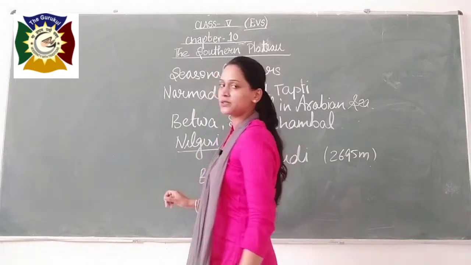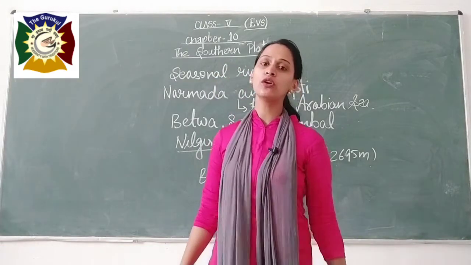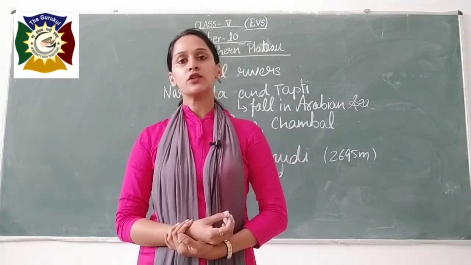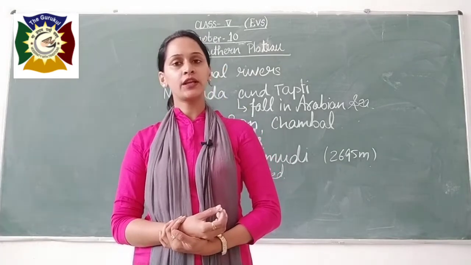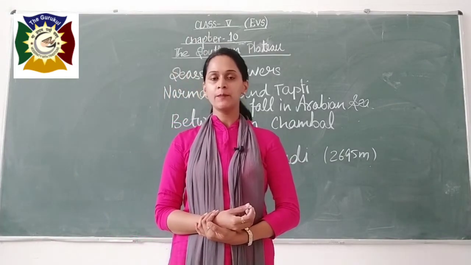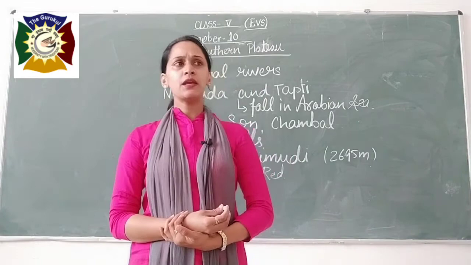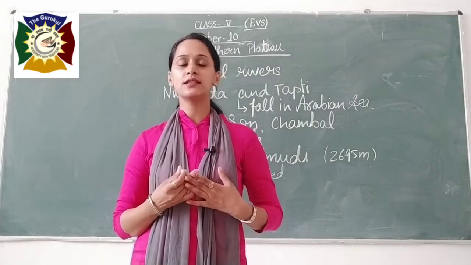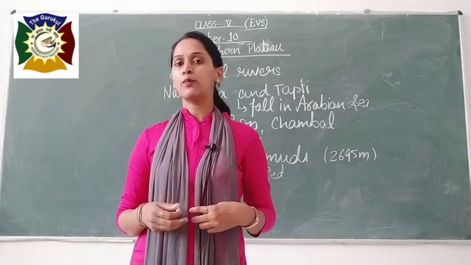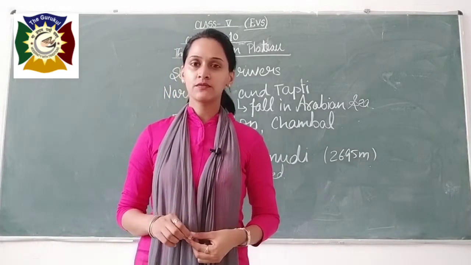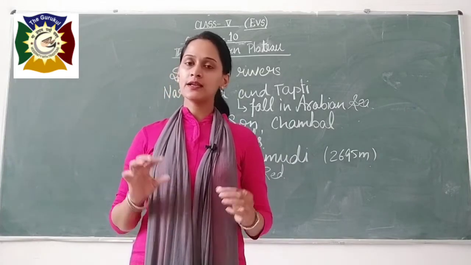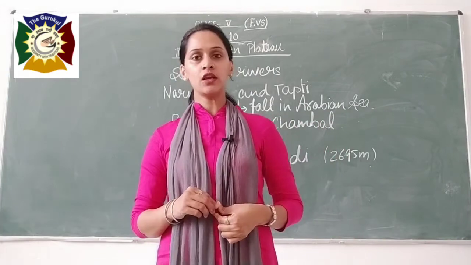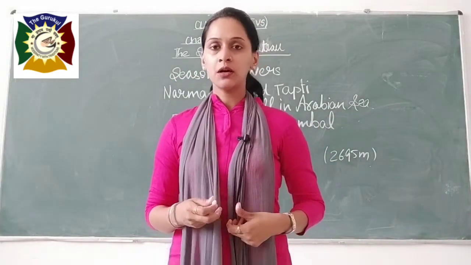In most regions black soil is present, which is very good for the cultivation of the cotton crop. And the red soil is very good for the cultivation of sugarcane, groundnut and millet. Fine. Now moving further, some areas are covered with dense forests, and these thick forests provide timber, very good resources for human beings. There is also cultivation of tea and coffee in some regions, and some regions are rich in mineral resources.